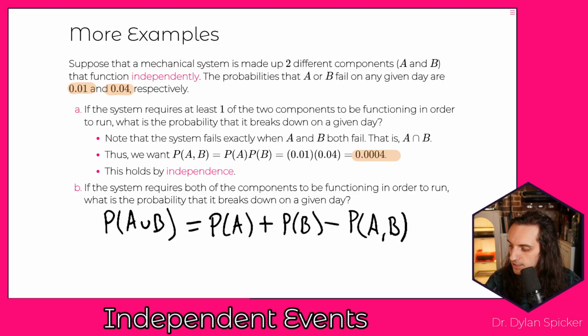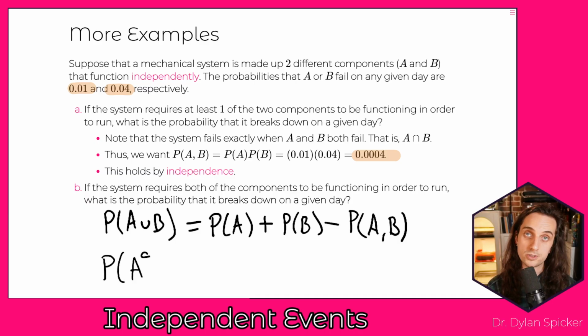Now, the other way that we can think about this is through the complement event. So how does the system actually break down? Well, if either of them breaks down, then the system breaks down. And so how does the system continue to function? Well, the system continues to function only if A continues to function, which is A complement, and B continues to function, which is B complement.